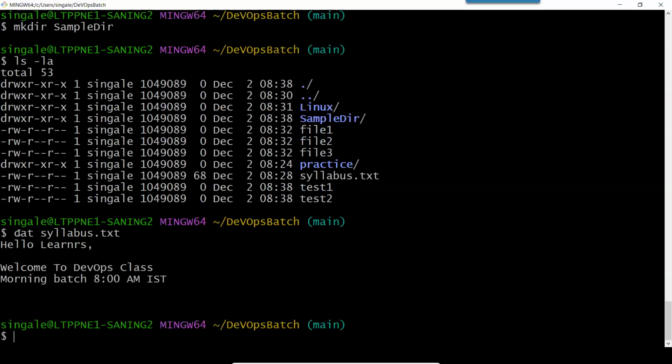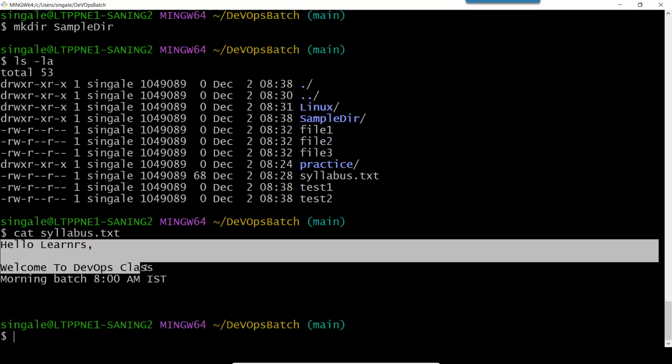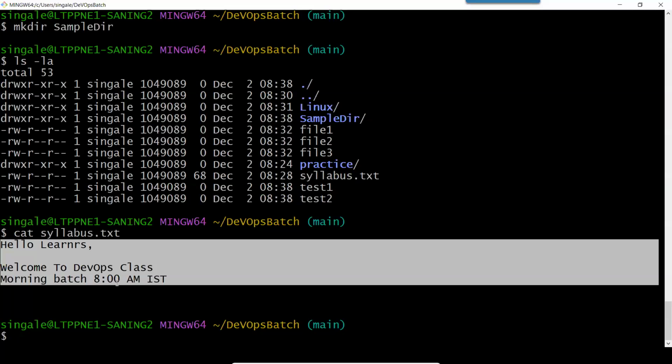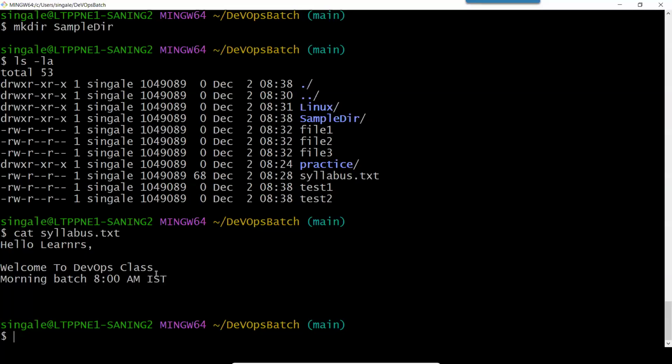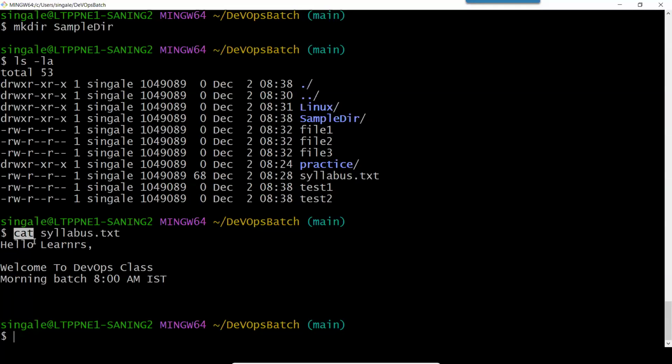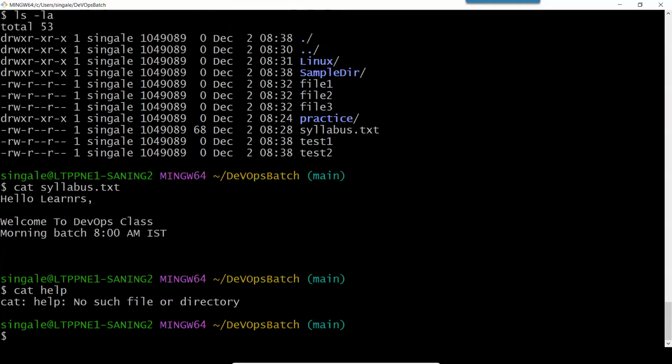So I can use this cat command to read the file. This is the file content: Hello learners, welcome to DevOps class, morning batch 8 a.m. IST. Only three lines are available in this. But here I can only read the content of the file. I cannot type or edit the content of this file. In that case, you can use the command cat. Now let's say we want to understand more about this command. So we can type help cat.